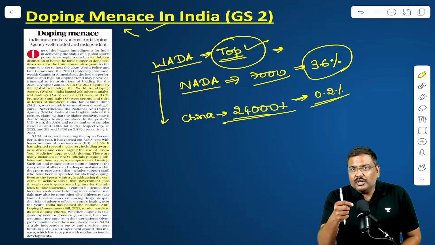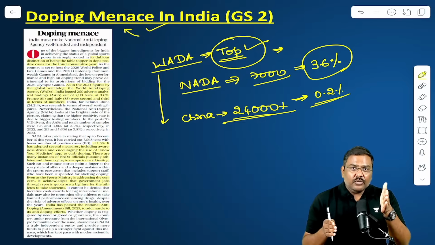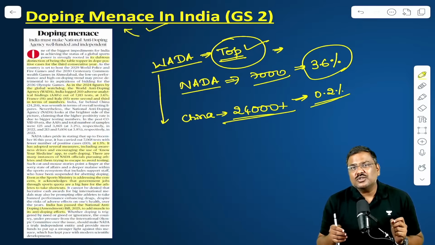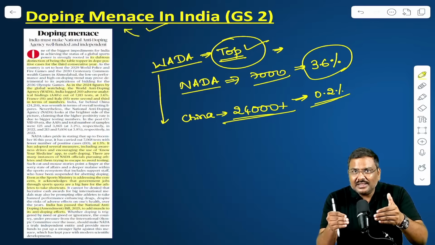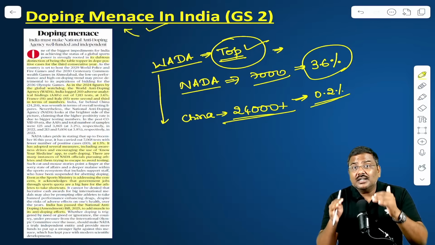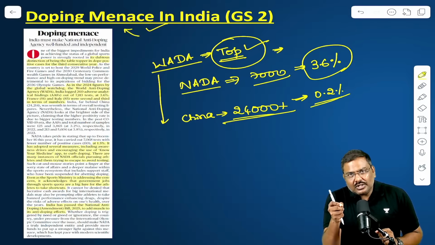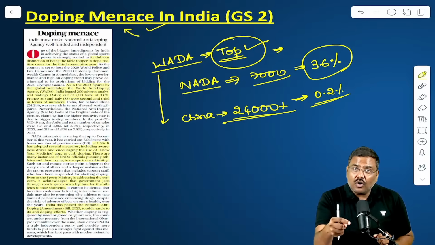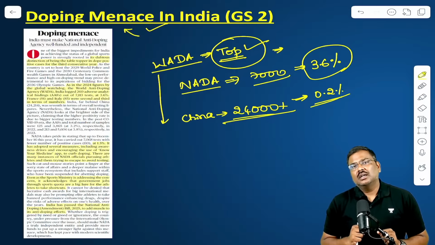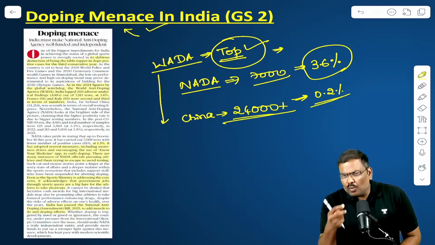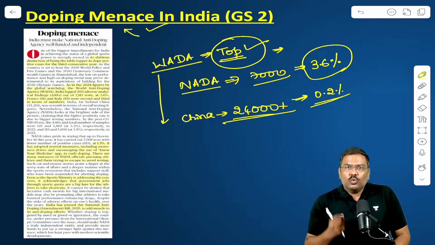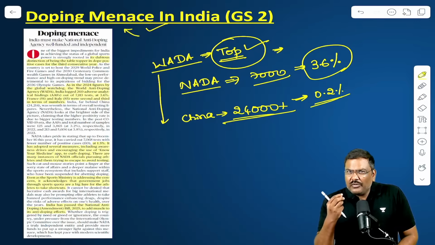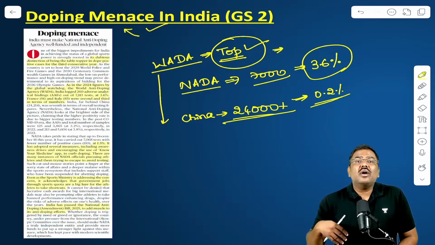Very recently during the meetings, they raised this particular issue and stated that if you want to host the 2036 Olympics, then you better bring this doping cases under control. Bring down the doping cases. Otherwise, it will become very difficult for you to bid for hosting the Olympics. So what are the reasons? What can be done in the coming days? Why do people dope? Why do athletes take steroids?